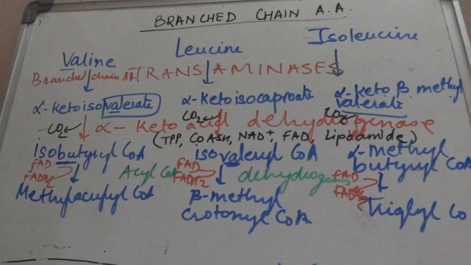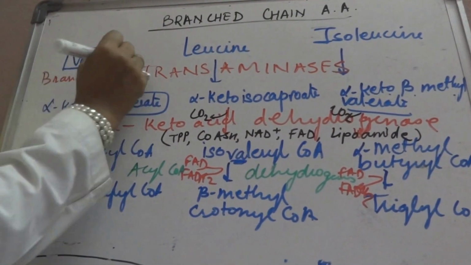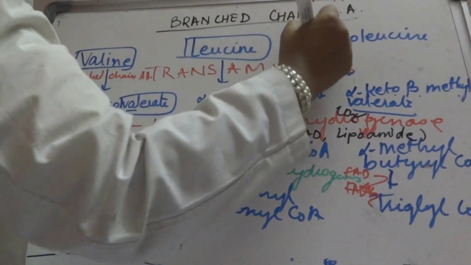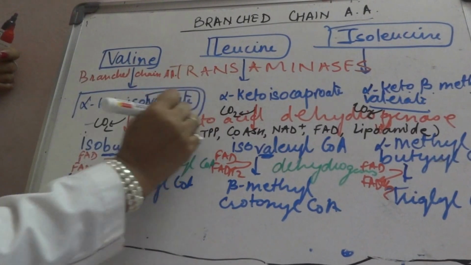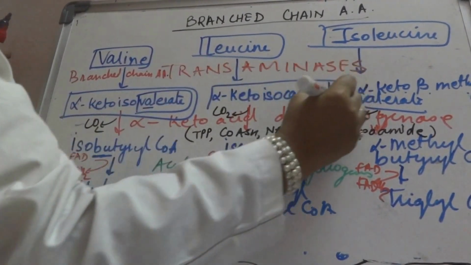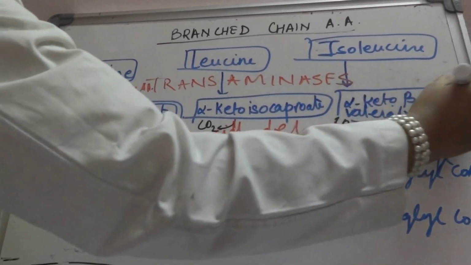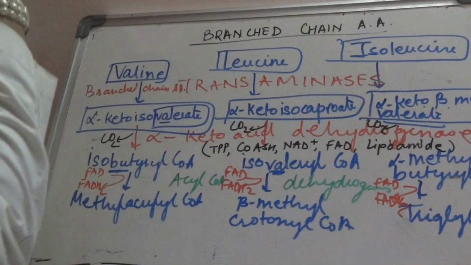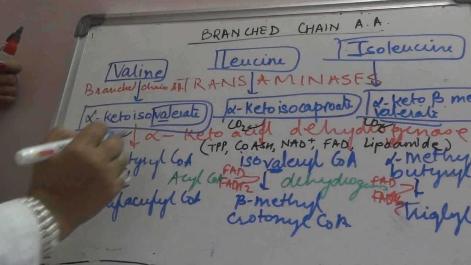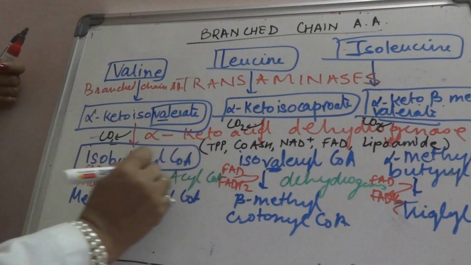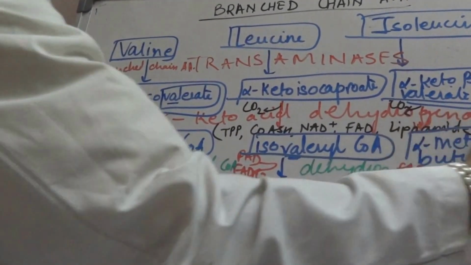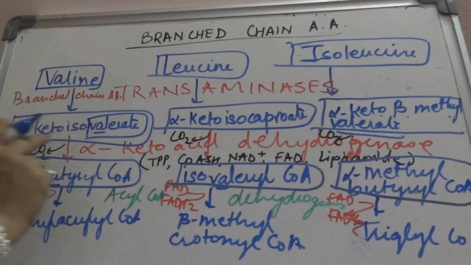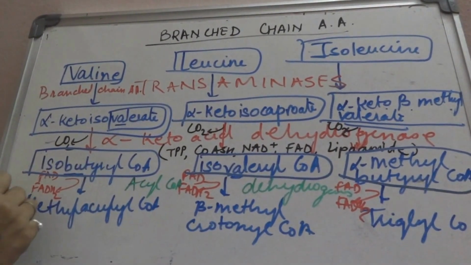all three amino acids: valine, leucine and isoleucine. These are the three branched chain amino acids. They form alpha keto isovalerate, alpha keto isocaproate and alpha keto beta methyl valerate when they undergo transamination. Then they form isobutyryl CoA, isovaleryl CoA and alpha methyl butyryl CoA when they undergo alpha keto acid dehydrogenase.